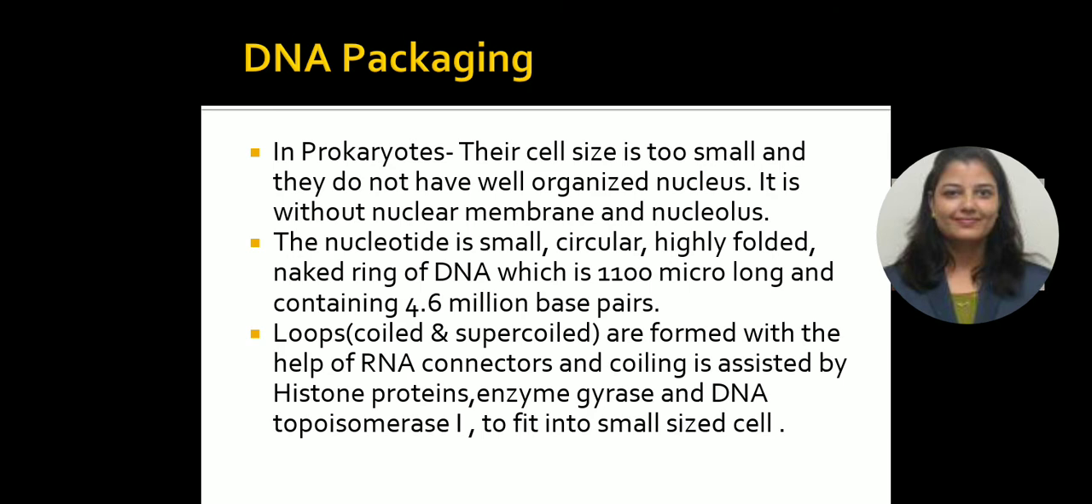So that is how it is present in loops, where coils and supercoils are formed, with the help of RNA connector, and the coiling is assisted by histone-like protein and some enzymes, which are DNA gyrase and DNA topoisomerase 1, which are responsible. They form a coil, and that is how such long or bigger DNA can fit into the small size of prokaryotic cells.